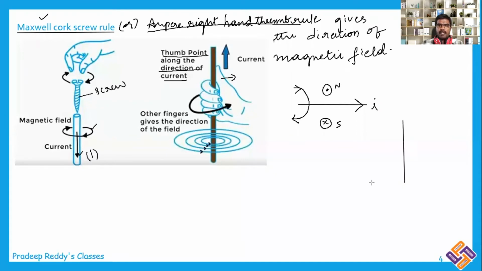This is a current carrying conductor and current is going upward. So in order to find the magnetic field due to this current carrying conductor, put your thumb above.